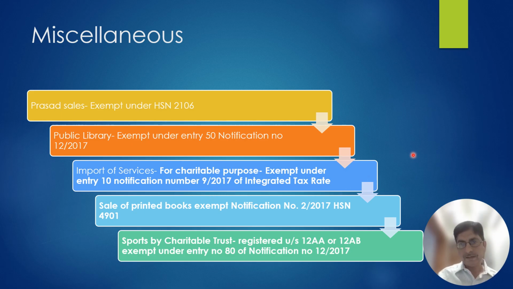Friends, tell me one thing, why is it under IGST? Because import export is deemed to be interstate supply. Therefore, this exemption notification is under the IGST Act. What are the conditions? That the import of service by the charitable trust is for the charitable purpose. If it is not for charitable purpose, then the exemption is not available.